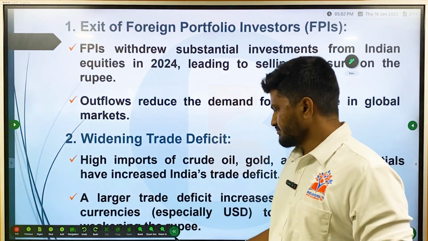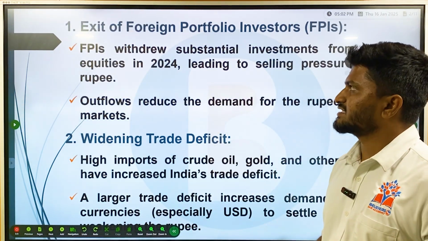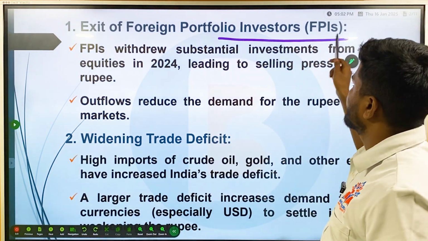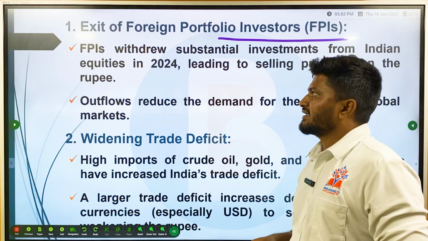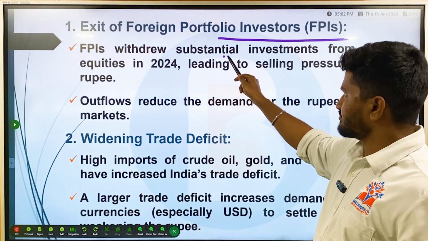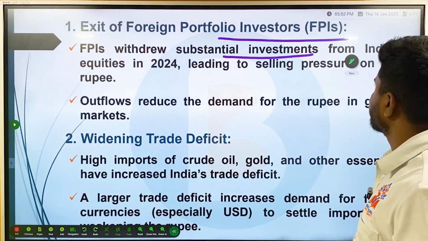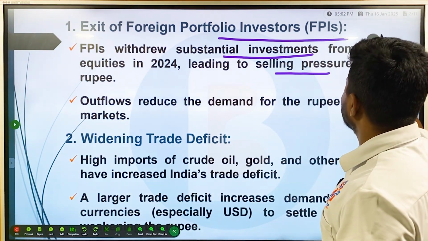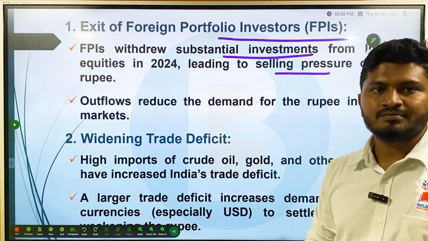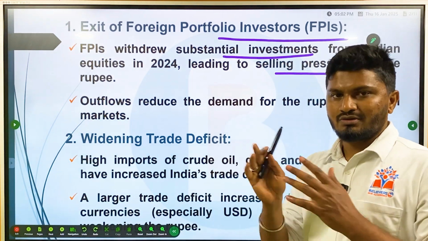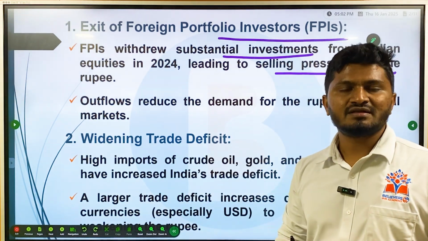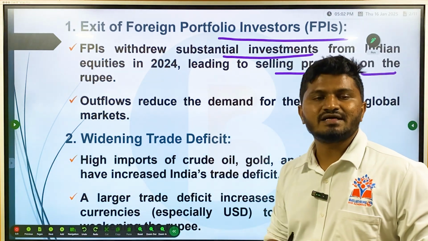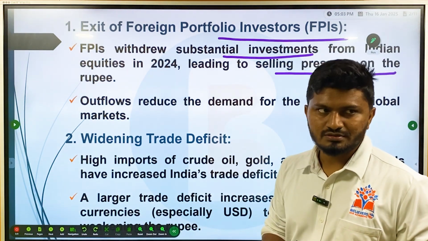The major reason behind this is mainly exit of foreign portfolio investors, that is FPIs, who withdrew substantial investment from Indian equities in 2024, leading to selling pressure on the rupee. Okay, when the portfolio goes away, that acts as a flight capital, which will have an impact of selling pressure on the rupee. As a result, it is reducing the value of rupee against the dollar.